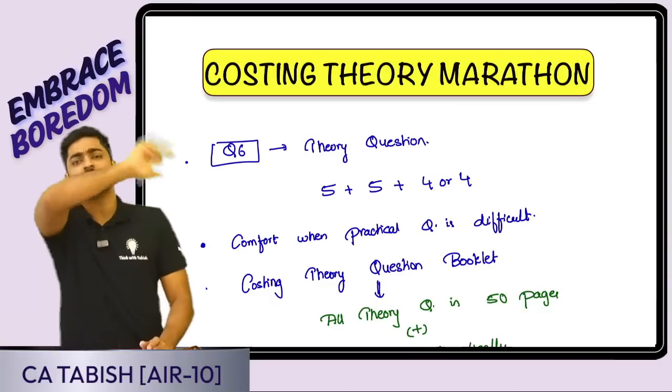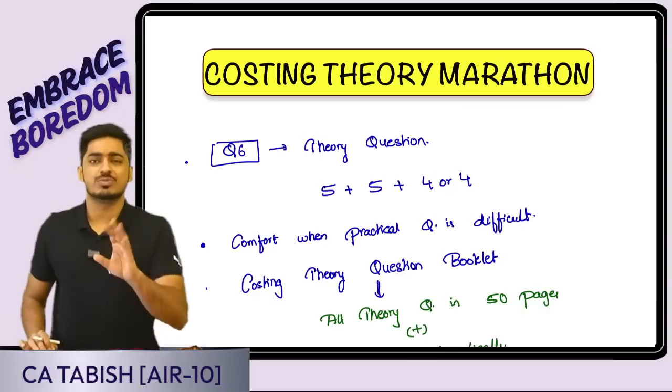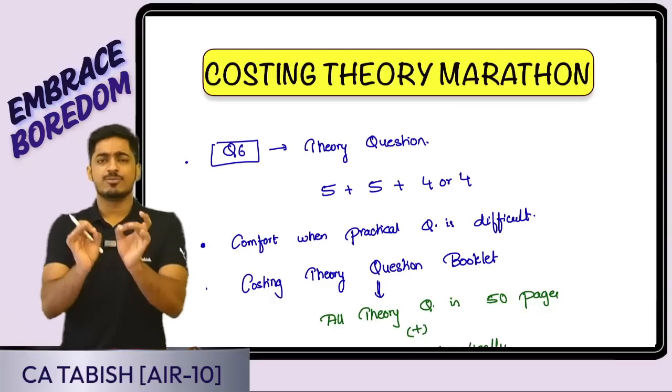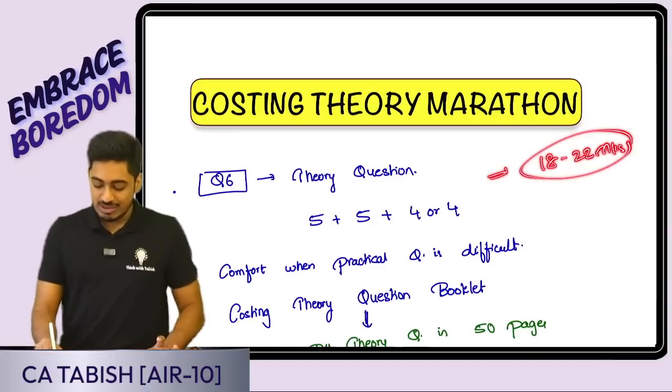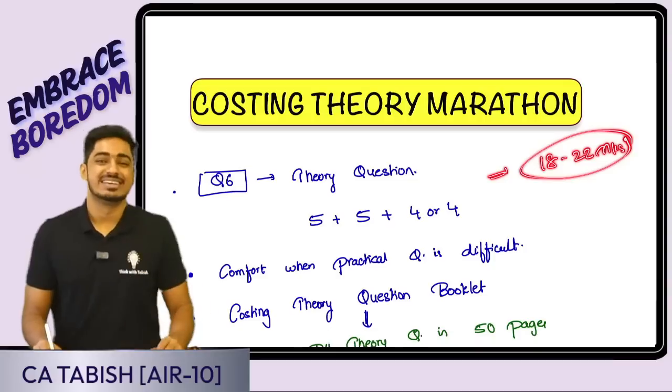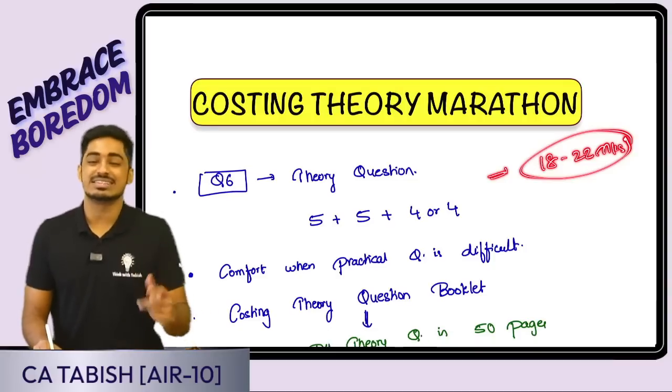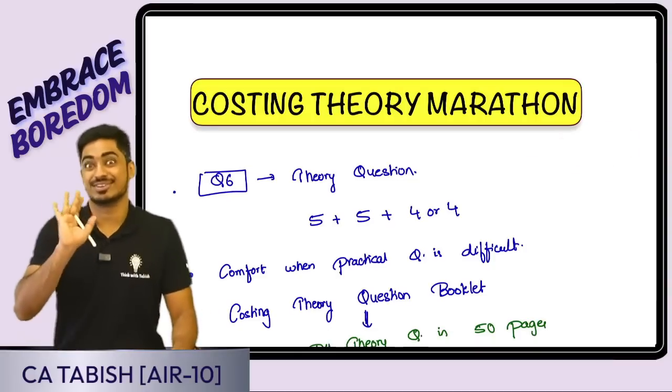Sometimes in question 5 also, one 4-mark question would be available for theory. So the rough weightage of theory in our exam is going to be somewhere around 18 to 22 marks. Can you imagine, almost 20 marks is coming from theory and you guys are ignoring it? No, we are not going to let it happen.